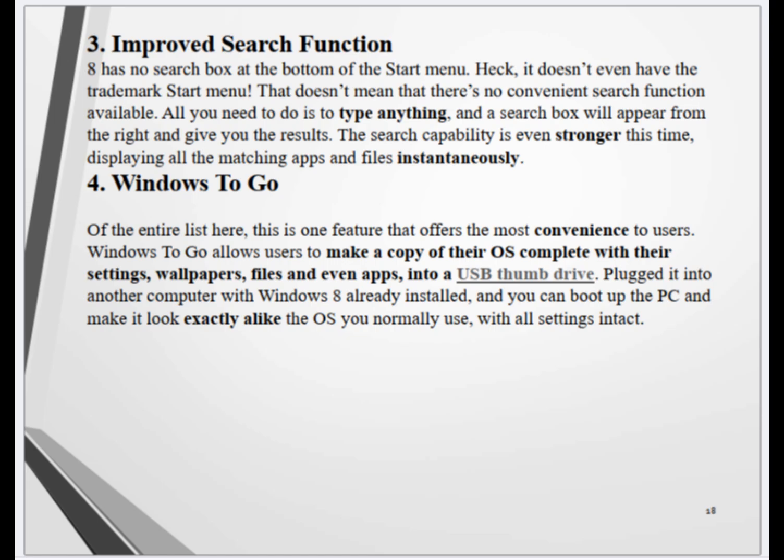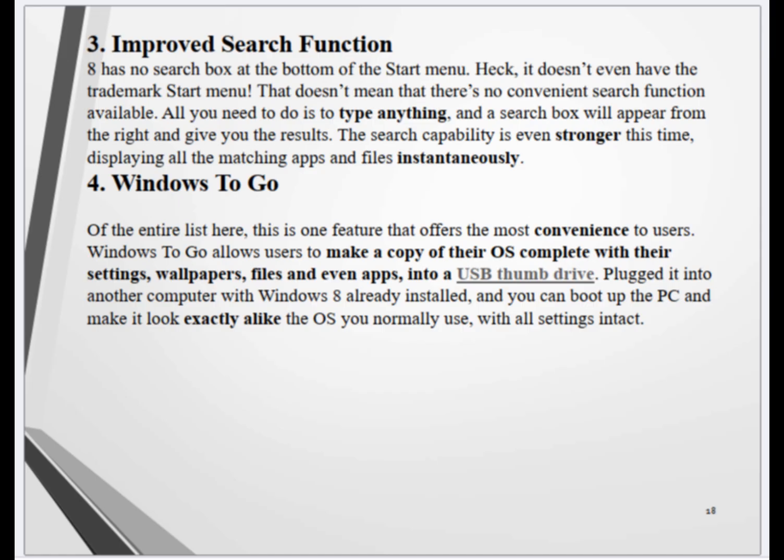3. Improved search function. 8 has no search box at the bottom of the start menu. Heck, it doesn't even have the trademark start menu. That doesn't mean that there's no convenient search function available. All you need to do is to type anything, and a search box will appear from the right and give you the results. The search capability is even stronger this time, displaying all the matching apps and files instantaneously.